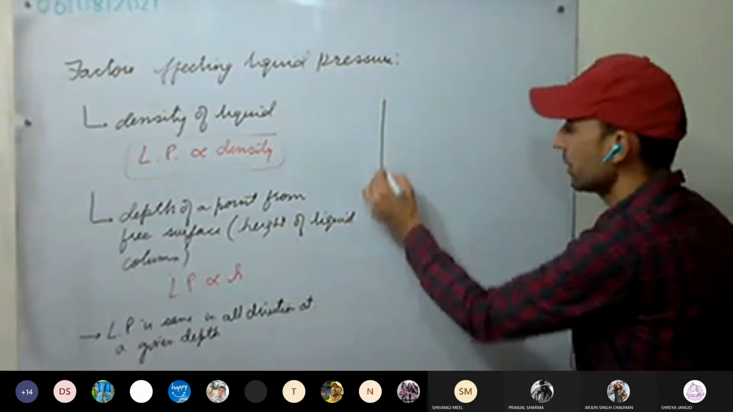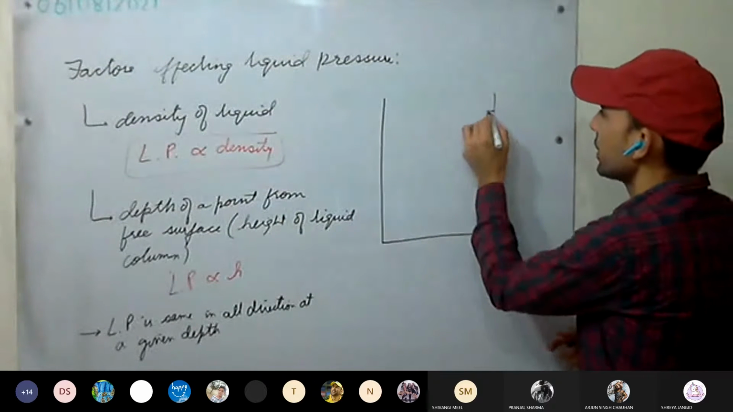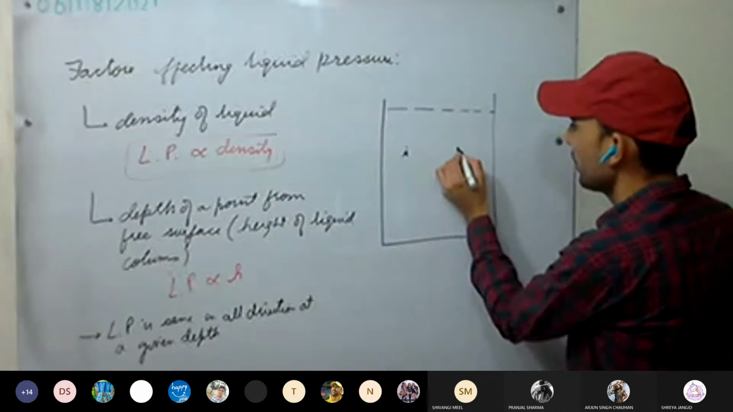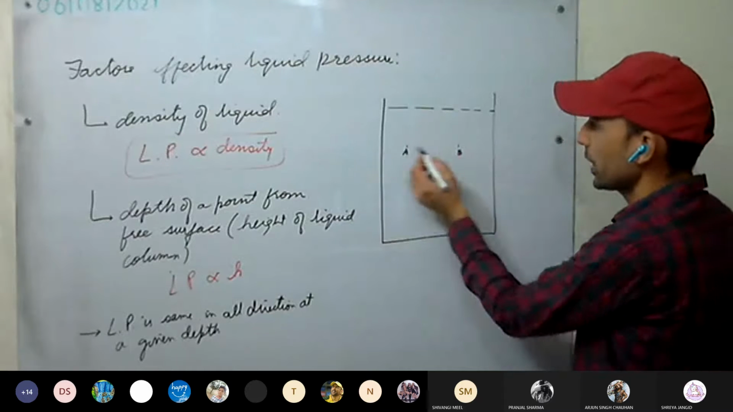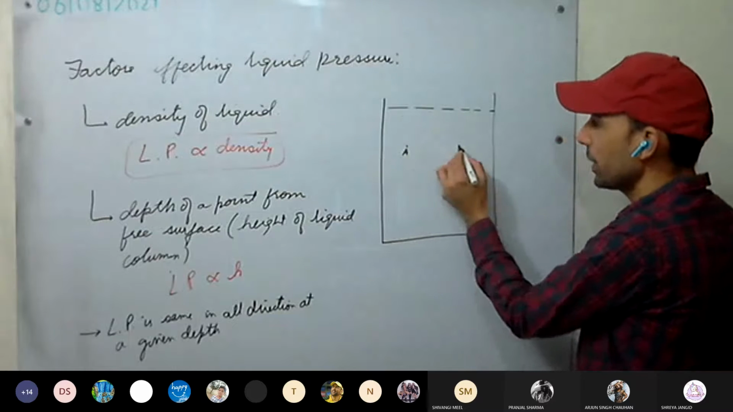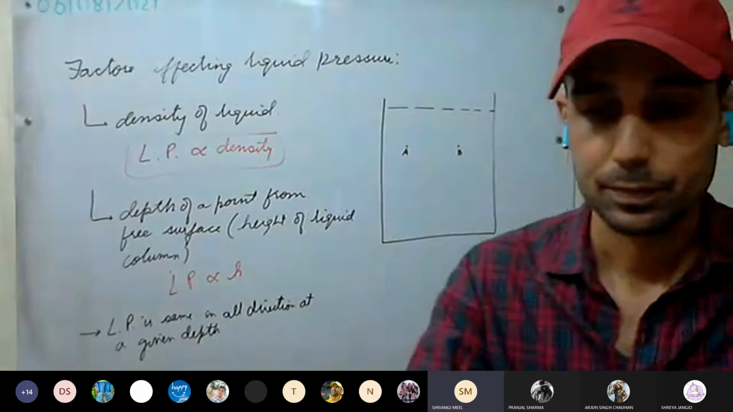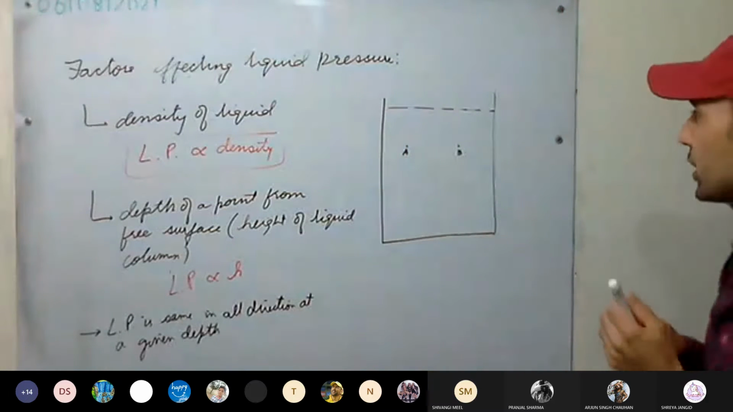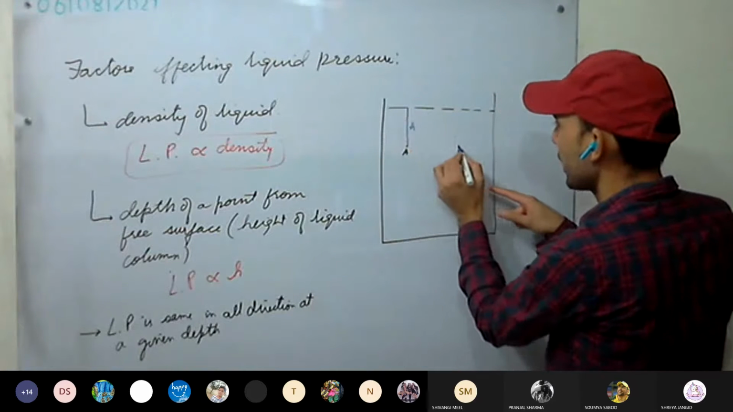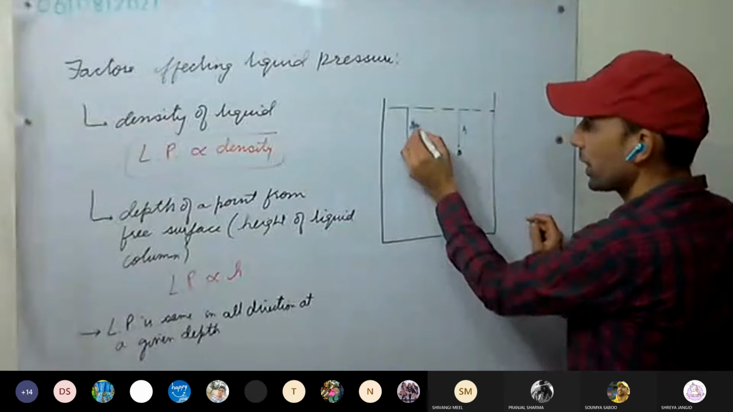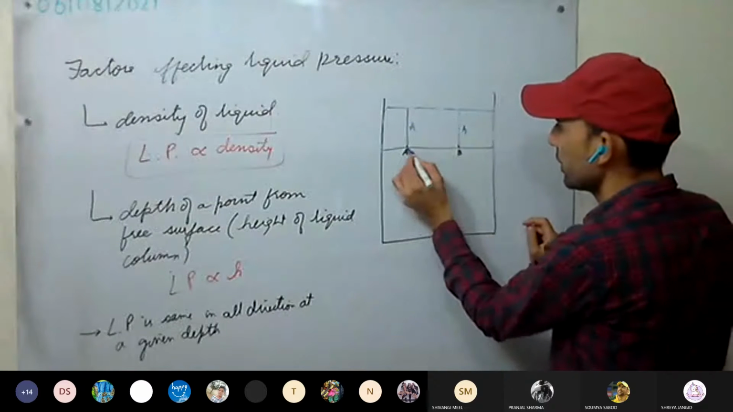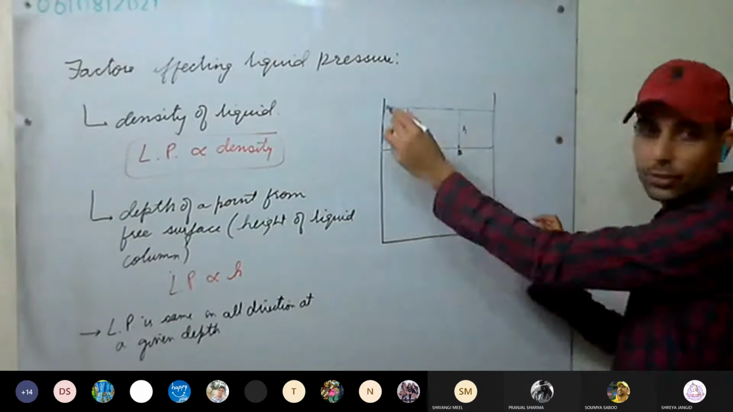It means, here we again make a container. This is the liquid. For example, I mark this point A and this point B in the same plane. They are at the same depth. So will the liquid pressure at A and B be equal or different? It will be equal. See what is happening: above A, the depth is H, and above B as well, the depth is H. So this much is the liquid column above them.